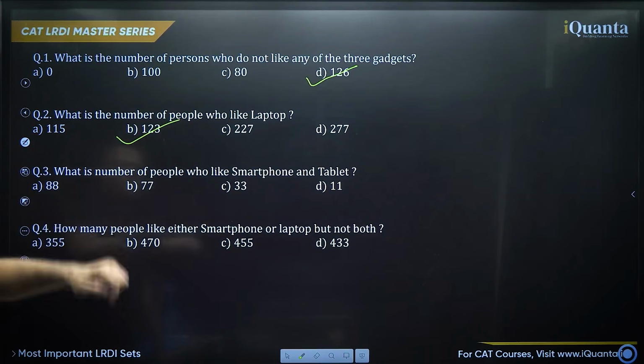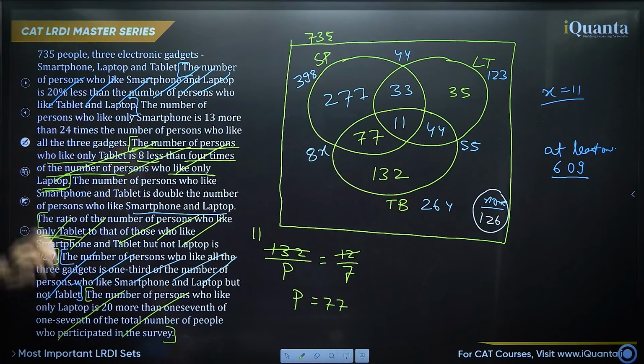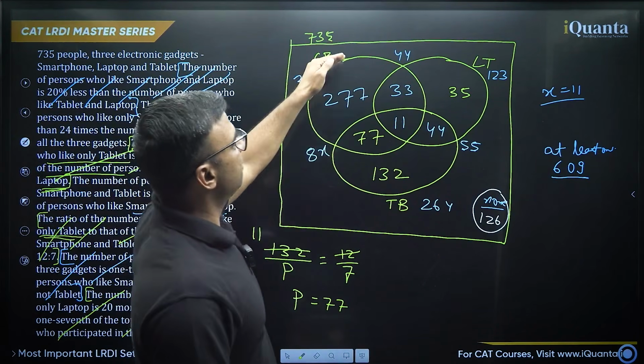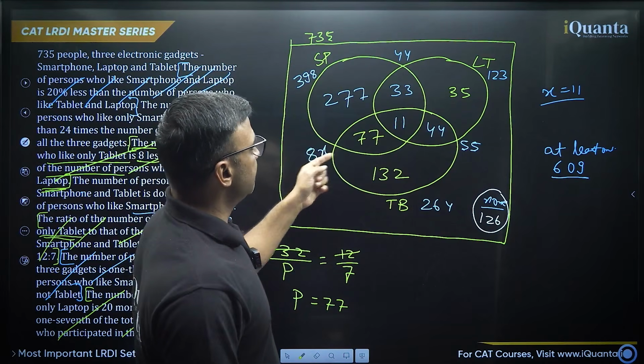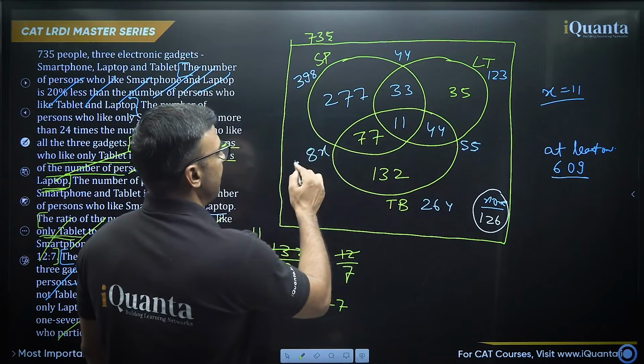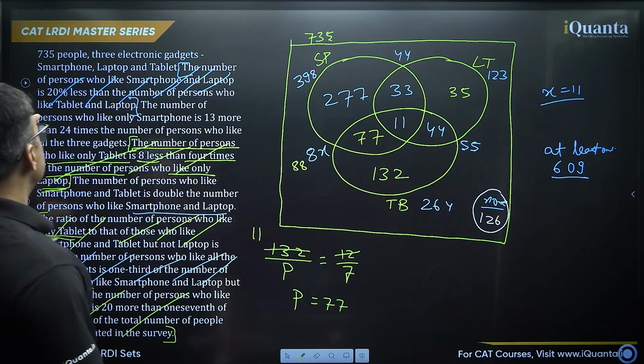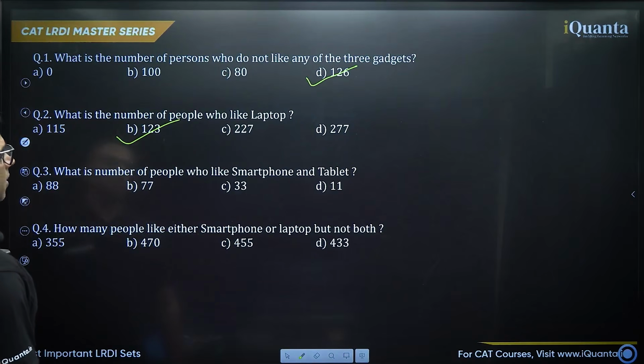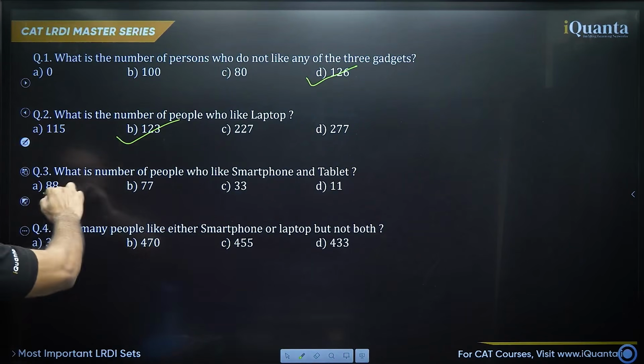Okay. What is the number of people who like smartphone and tablet? Smartphone and tablet. Be careful. 8x. That is 77 plus 11. Oh, that is 88. 88. Do we have that option? First option, 88 is the correct answer.